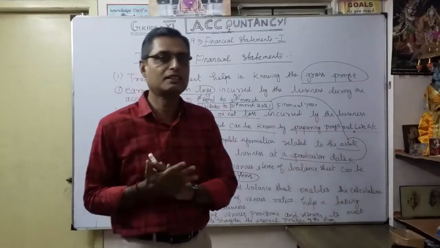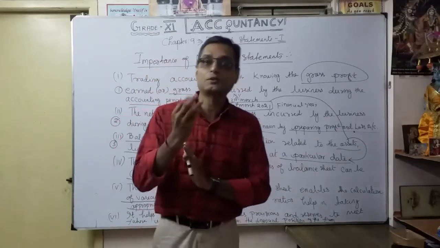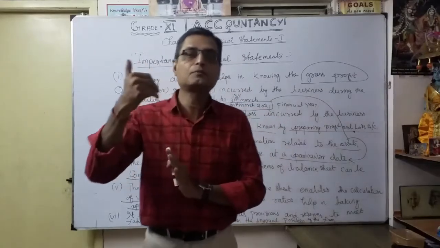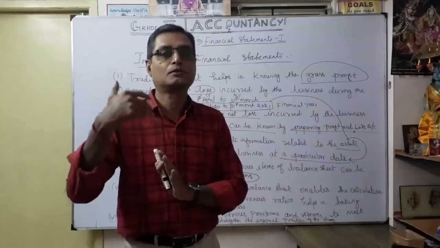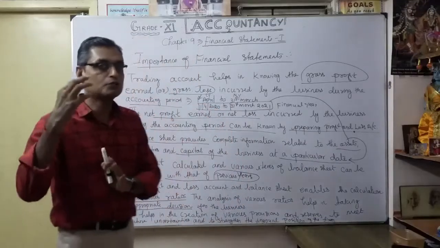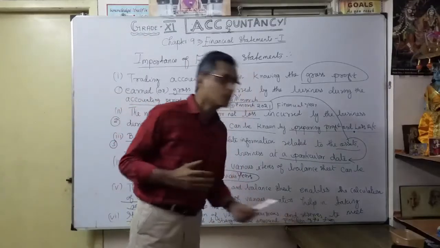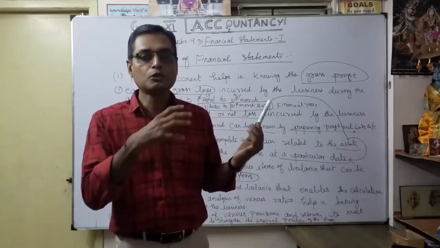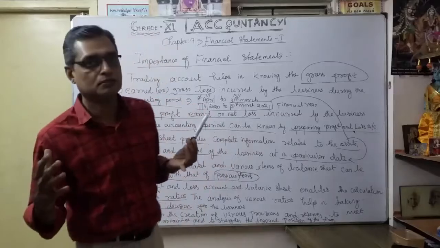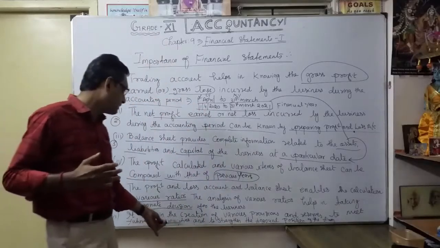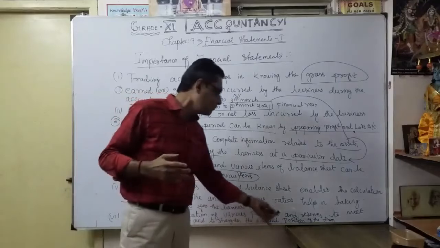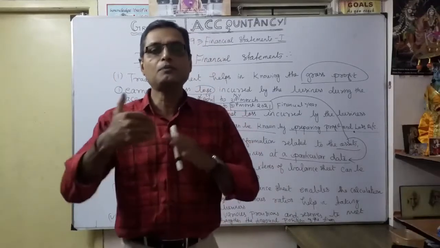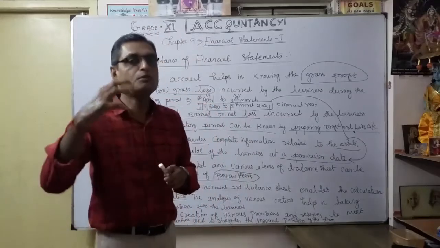We discussed earlier provision for doubtful debts, discount on debtors. Then whether any profit is available, how to make it a reserve. Further profit available, how to create reserves, provisions and reserves. How do you know? From the financial statement only you have an idea whether to create or not for future uncertainties and to strengthen the financial position of the firm. That's why the provisions and reserves come from the financial statement. We have an idea how much we are going to create.